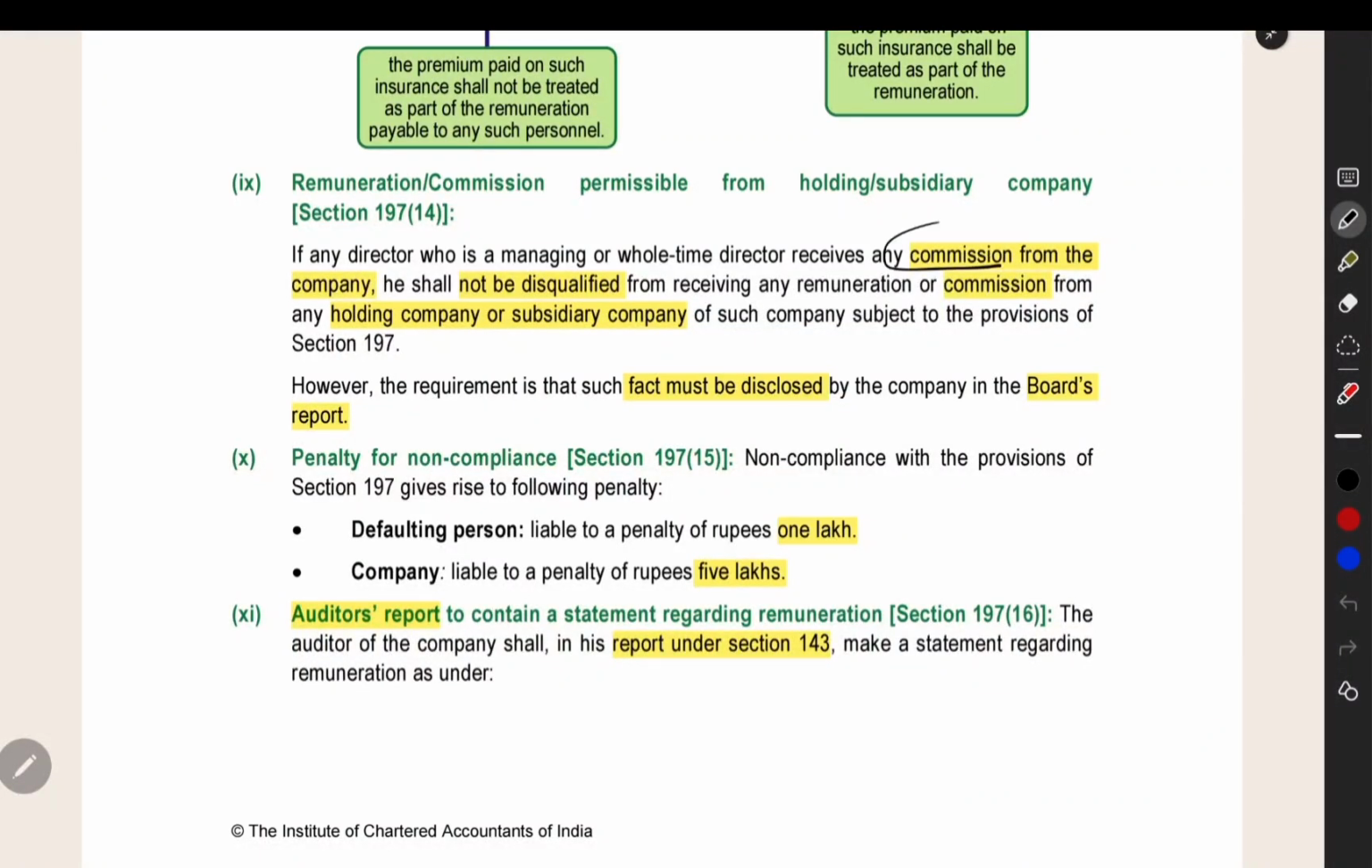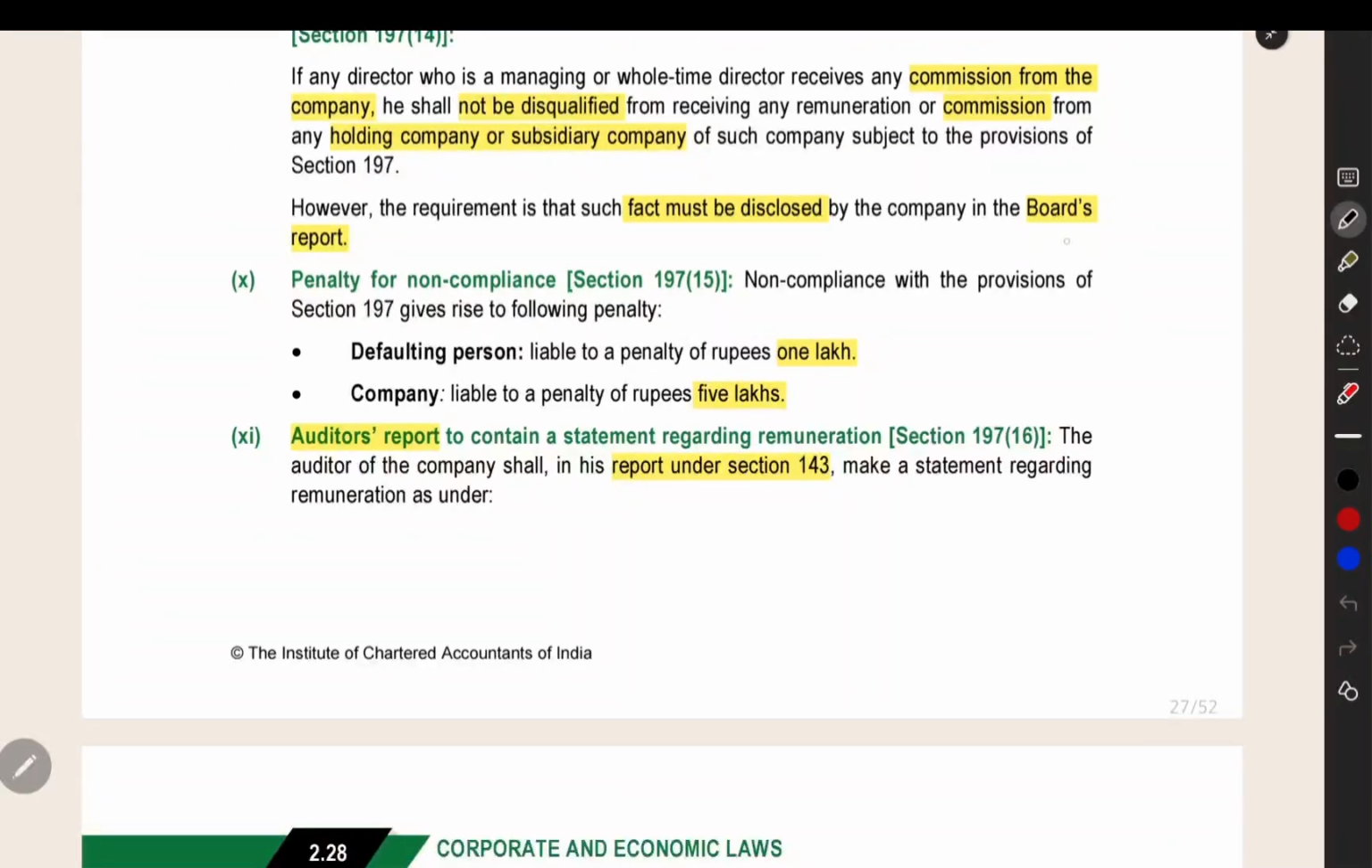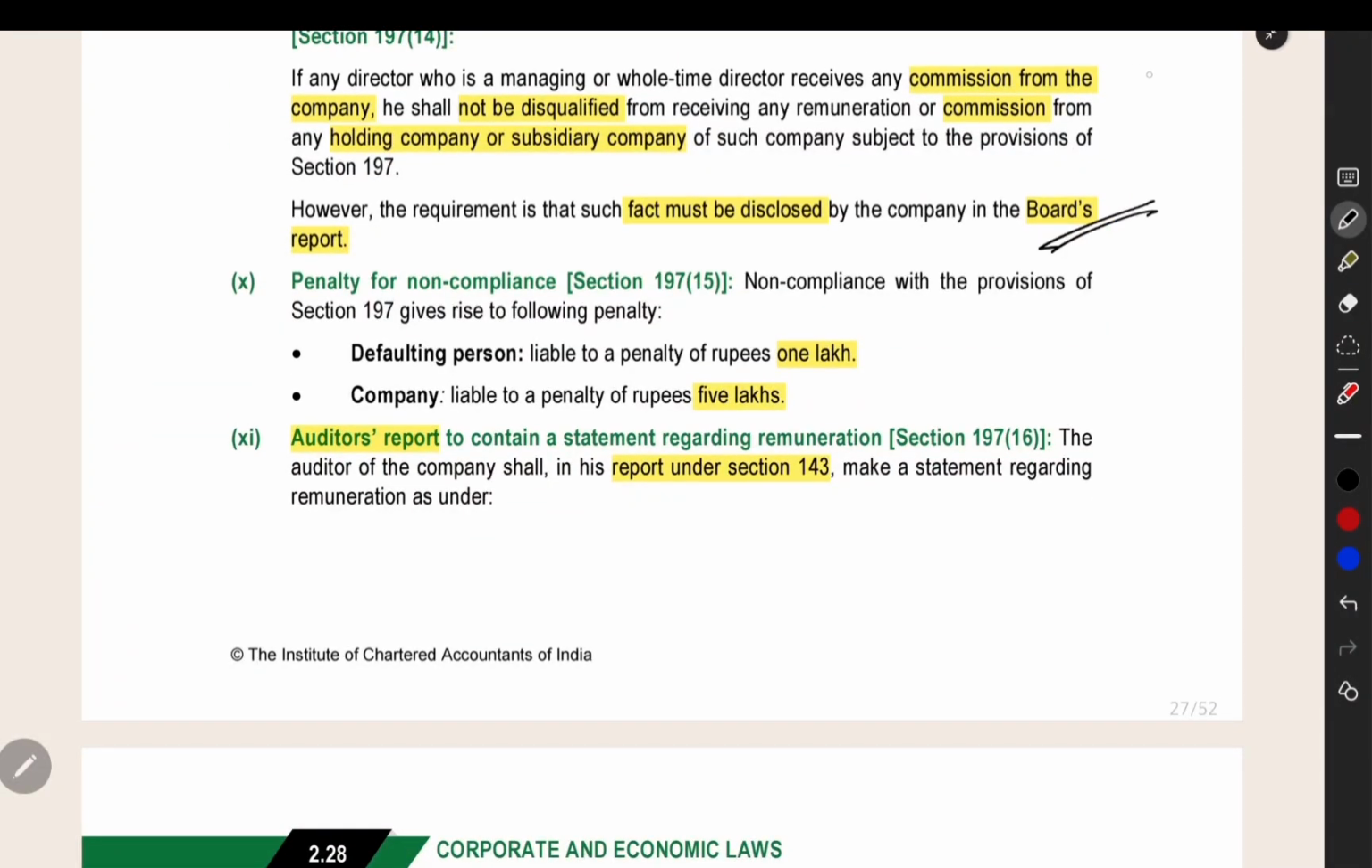The director may get some commission or some other thing from holding or subsidiary company also, and he shall not be disqualified for getting such commission. This you should disclose in the board report. That is one more disclosure point.